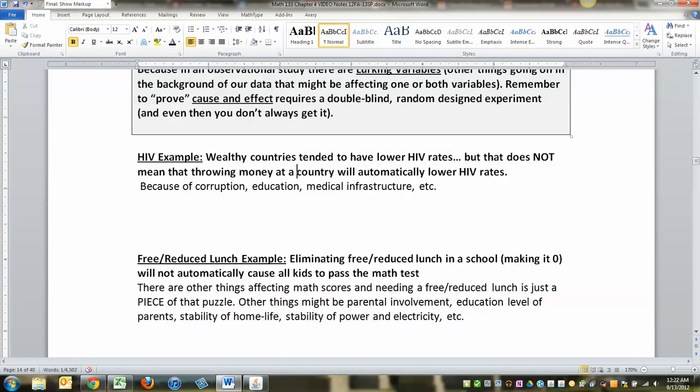And I gave the example of HIV. Wealthy countries tend to have lower HIV rates, but that doesn't mean that just giving them money will automatically lower HIV. Because what's really going on is poor countries have no investment in education. They have high corruption. They have poor infrastructure, poor medicine, all that stuff. And all of those things are affecting what's happening with your HIV rates. Throwing money at them won't necessarily ensure that any of these other things get changed.